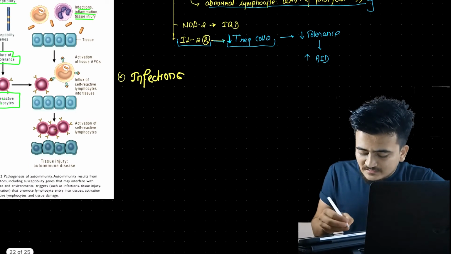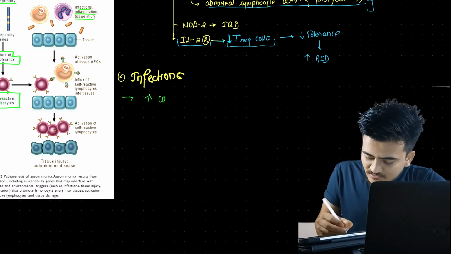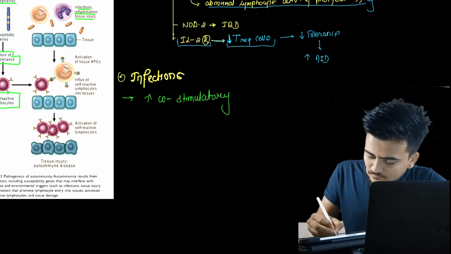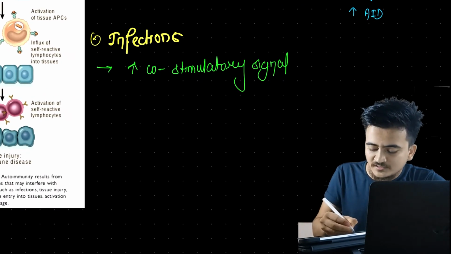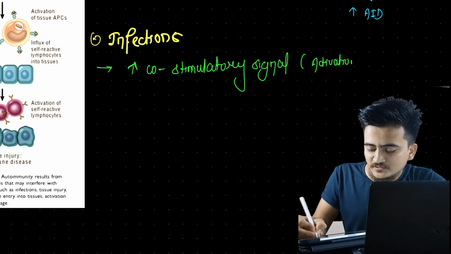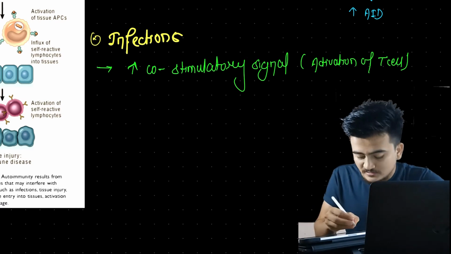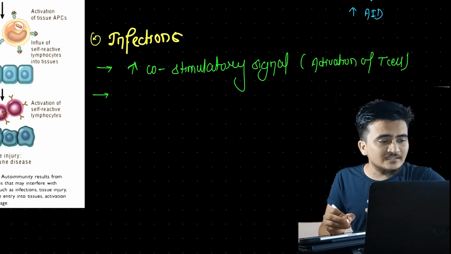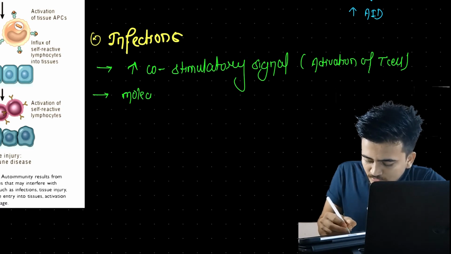This was the interaction between B cell and T cell. That means infection increases the co-stimulatory signal. Now this increase in co-stimulatory signal will cause activation of T cells, and if there is activation of T cells in large amounts, then obviously there will be the condition of autoimmune disorder. Similarly, another thing that infection does is there is one condition called molecular mimicry.